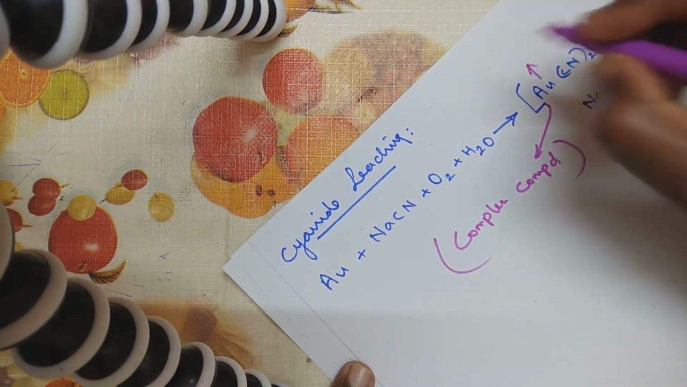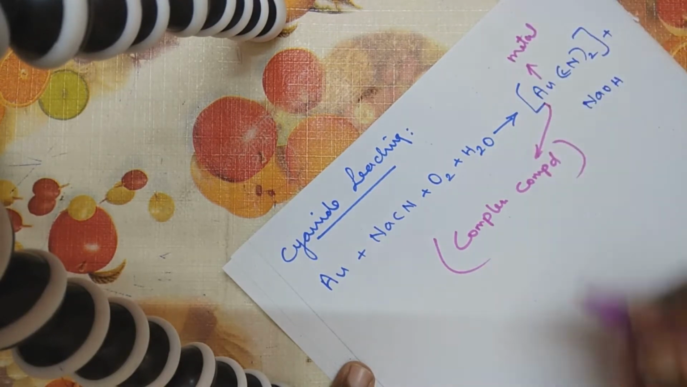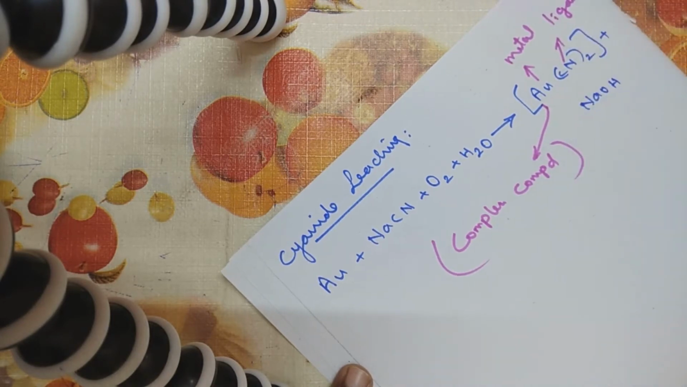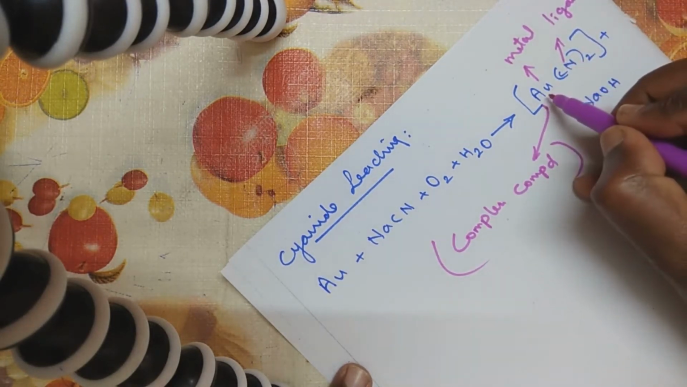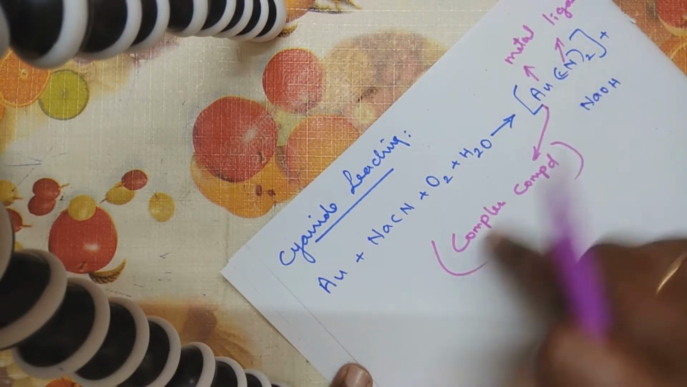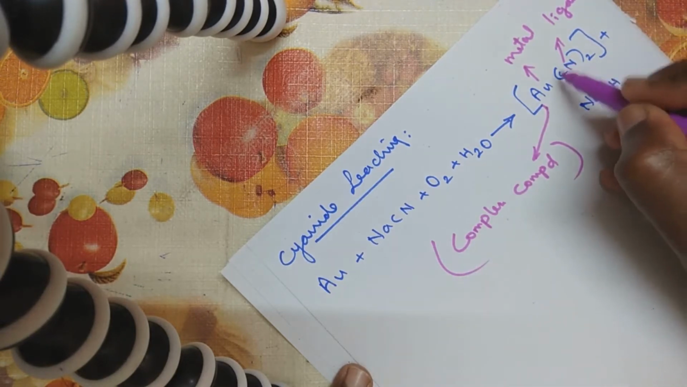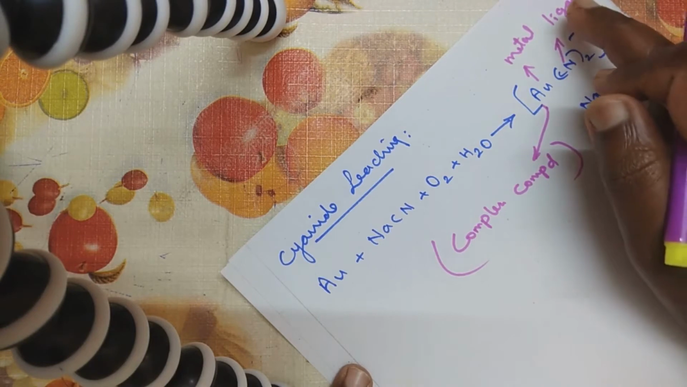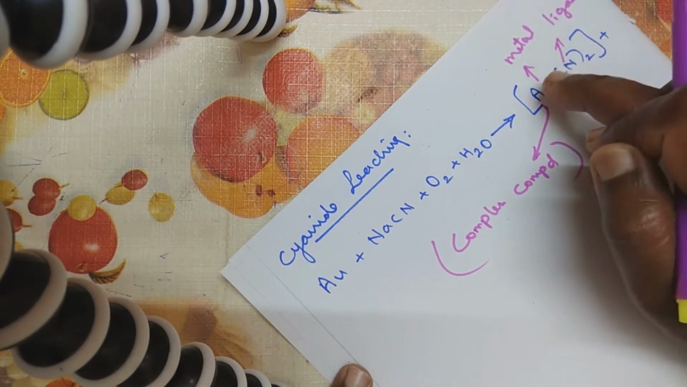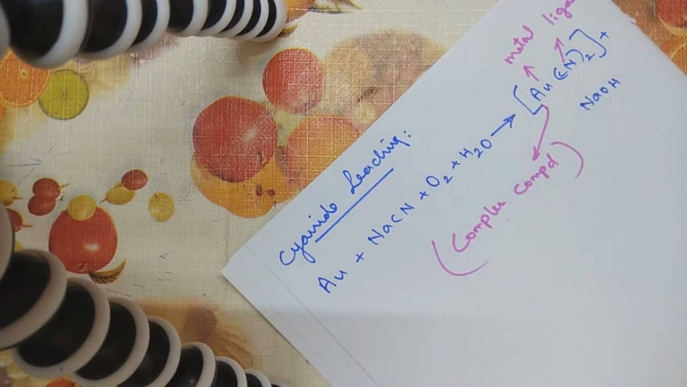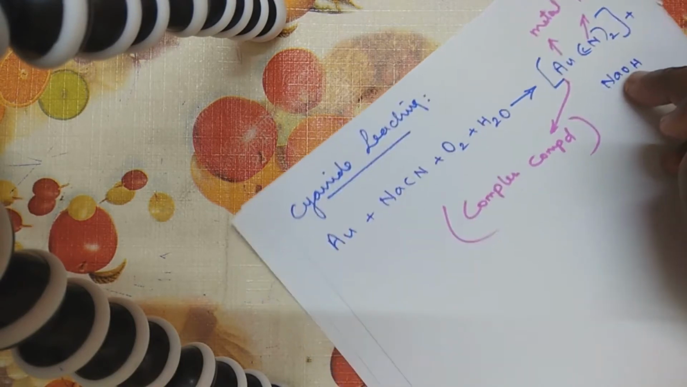Au is a metal. CN within the bracket is called a ligand. Just remember two points in this case. The first one: the metal will always have an empty orbital in a complex compound. The element present within the bracket, it can be an element, a molecule, anything, is called a ligand. It will contribute the electrons required by the metal, which has an empty orbital. The other byproduct is sodium hydroxide.